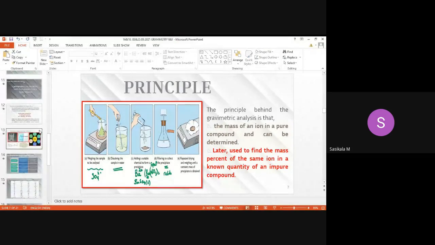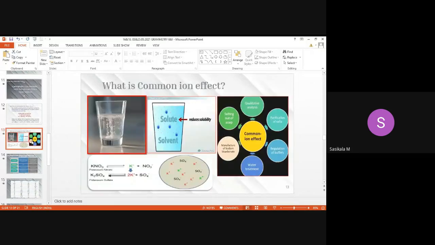So common ion effect is inversely proportional to solubility, since it reduces the solubility. It makes only precipitate formation. See here, only precipitate formation occurs since common ion is present.